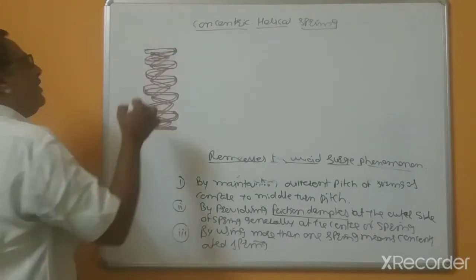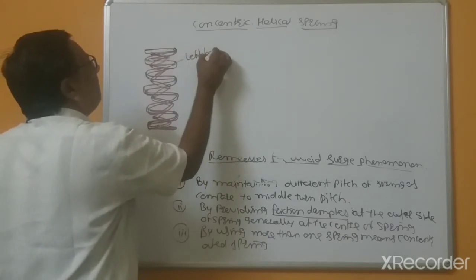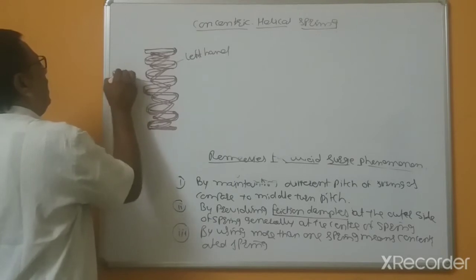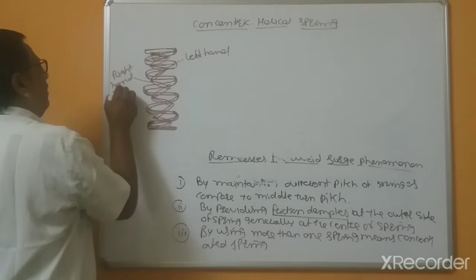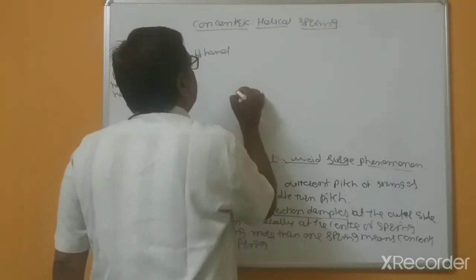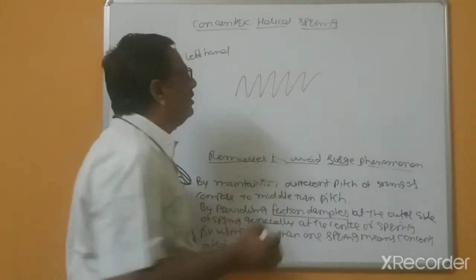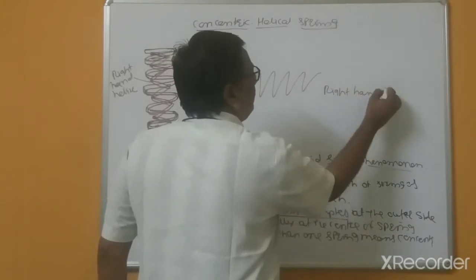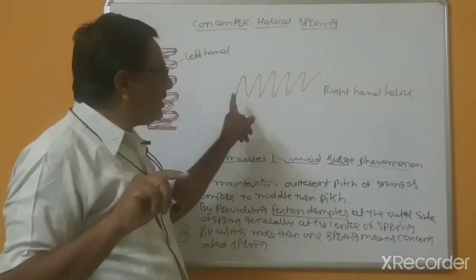So if this spring is left hand, this other spring is right hand helix. Left hand helix means this is right hand helix. This is called a right hand helix. And left hand helix means, so please try to understand this.